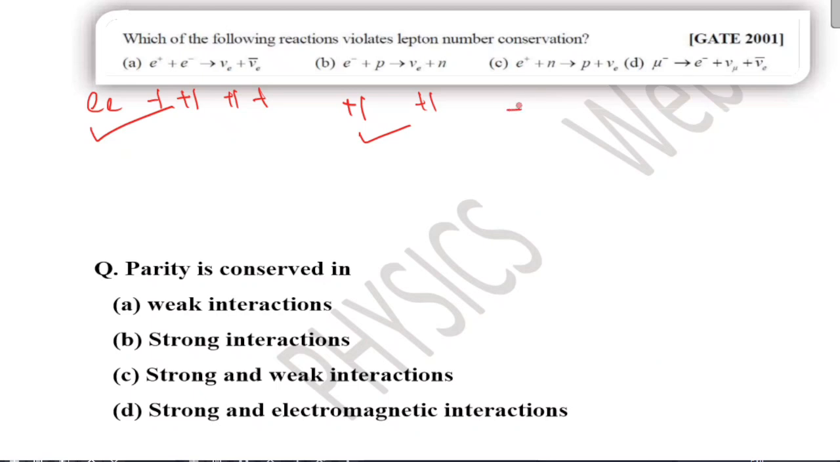Option C, this is minus 1 positron. So right hand side, this is plus 1. So here in option C, lepton number is not conserved. So this is your correct option, option C. Next.